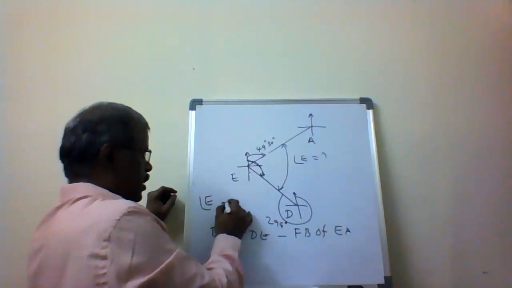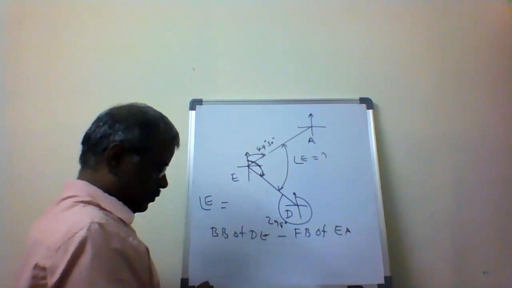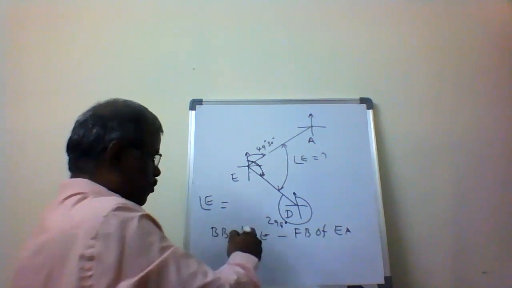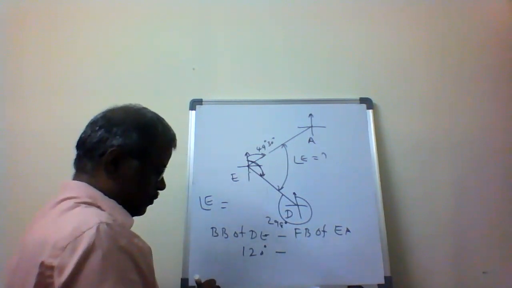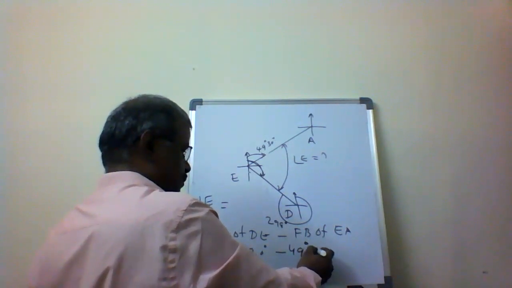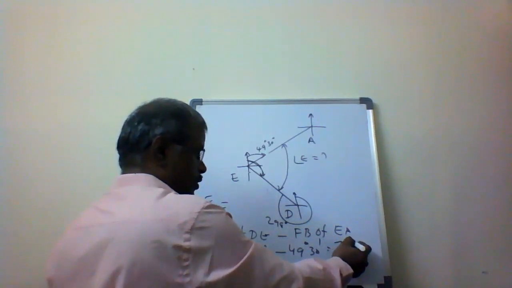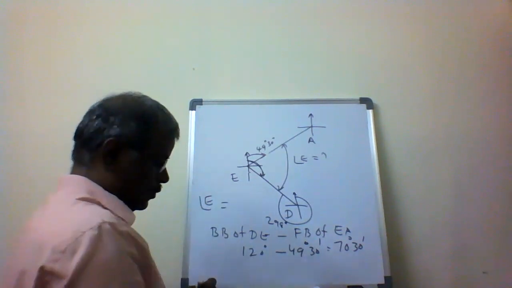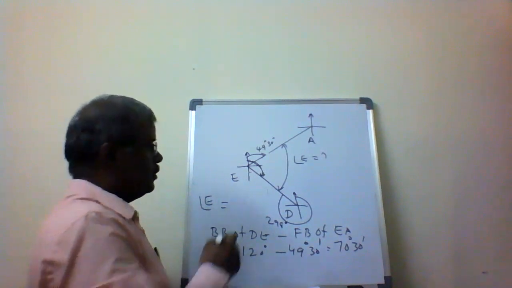Angle E equals the backward bearing of DE, 120 degrees, minus 49 degrees 30 minutes. So 70 degrees 30 minutes. 70 degrees 30 minutes is the angle E answer.